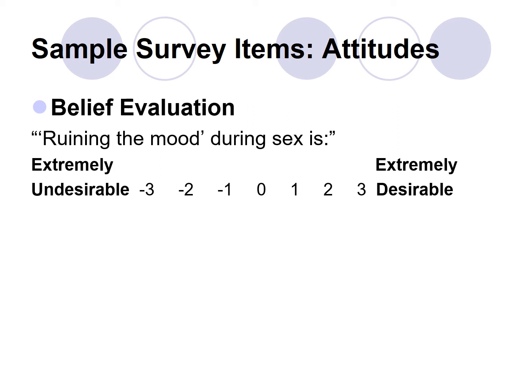So ruining the mood during sex is really awful or really great. Okay, a person's probably not going to say it's really great, but there's a good chance that a person might say, all things considered, ruining the mood is really only like a negative 1, because honestly, when two people are together, there is the dog scratching at the door, there's the cell phone, you didn't turn the ringer off.